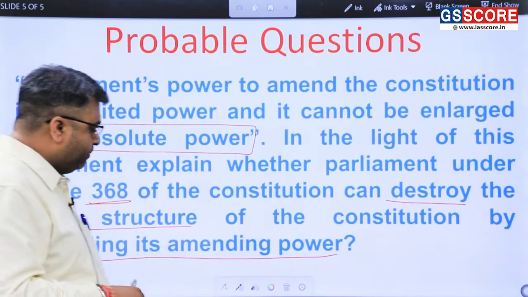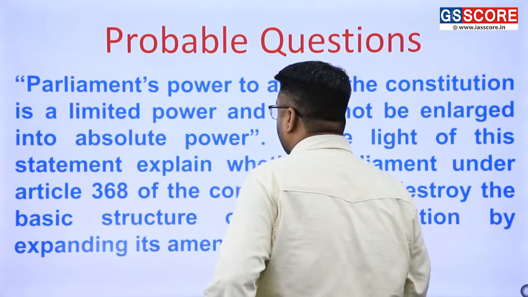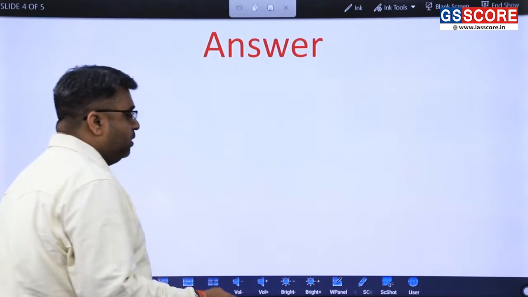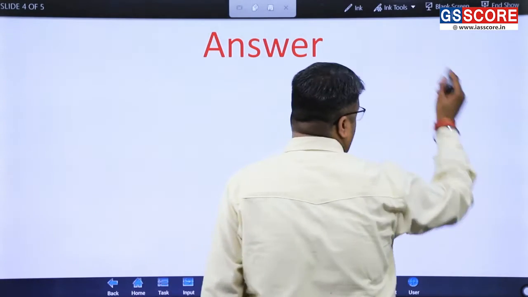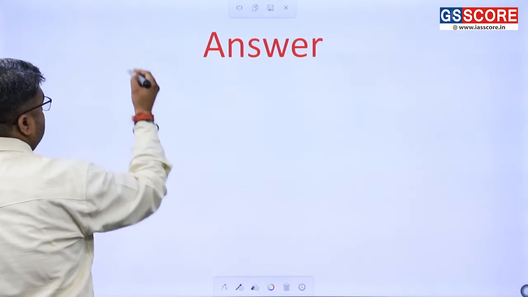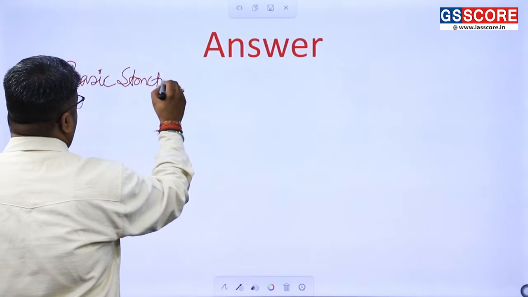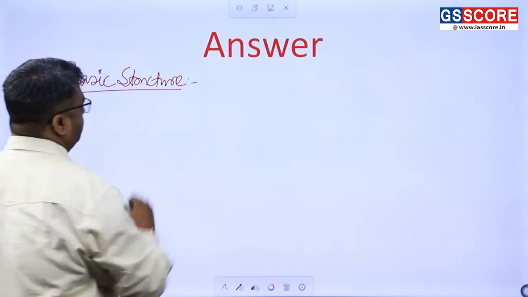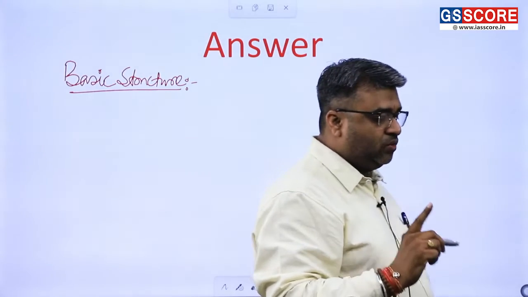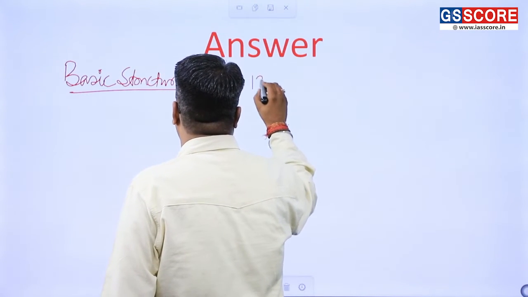So in this particular question, what you should do, see guys, is how you should write down this kind of answer. First of all, you should start with how this basic structure came into existence. So you have to start writing the journey of the basic structure. The journey of the basic structure starts from, first of all, the first constitutional amendment in 1951.